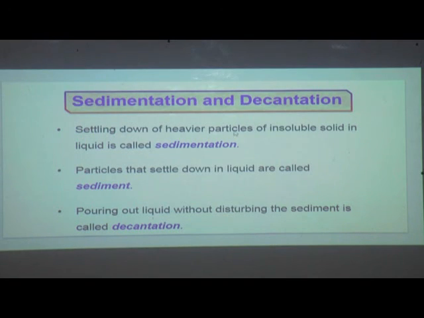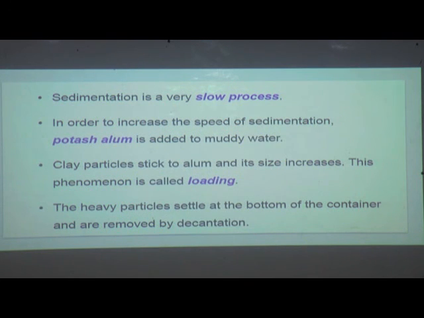Settling down of heavier particles of insoluble solid in liquid is called sedimentation. Particles that settle down in liquid are called sediments. Pouring out liquid without disturbing the sediment is called decantation. So we have seen the two processes, that is sedimentation and decantation. Sedimentation is a very slow process.